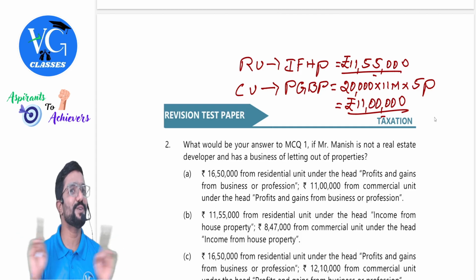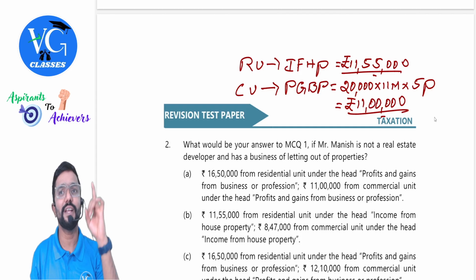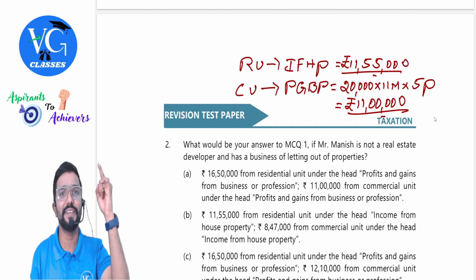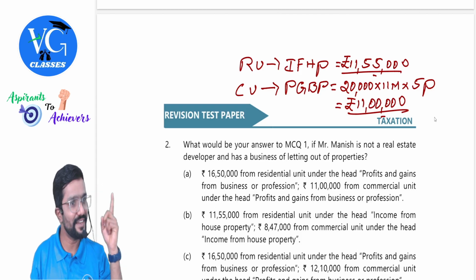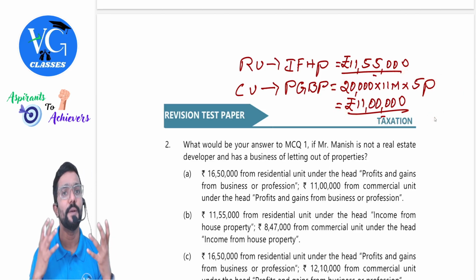Sir, expected rent also will not come there. Actual rent you have to take. Actual rent, guys, because whatever actual rent or expected rent, whichever is higher, 30% standard deduction. Where is it? In house property. Whereas here we are calculating this income under which head? PGBP.